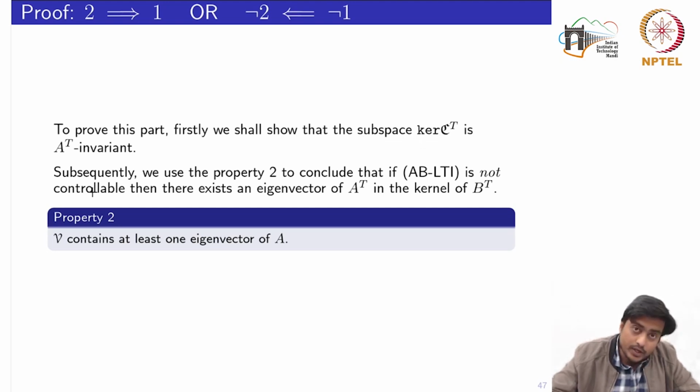Then, using property 2, which is written over here, that an invariant subspace V contains at least one eigenvector of that matrix, we will finally conclude that if the pair AB is not controllable, then there definitely exists an eigenvector of A transpose in the kernel of B transpose.